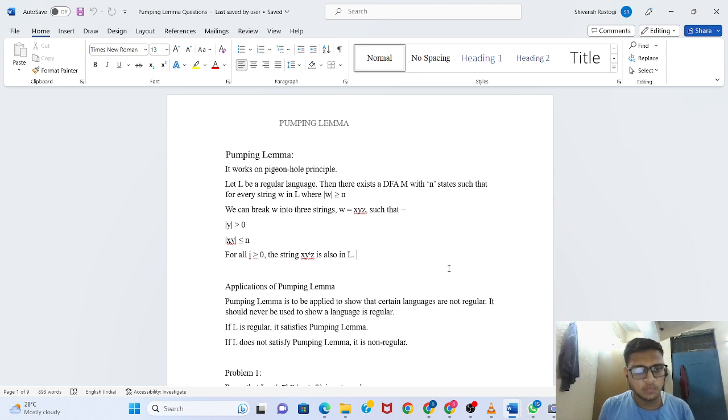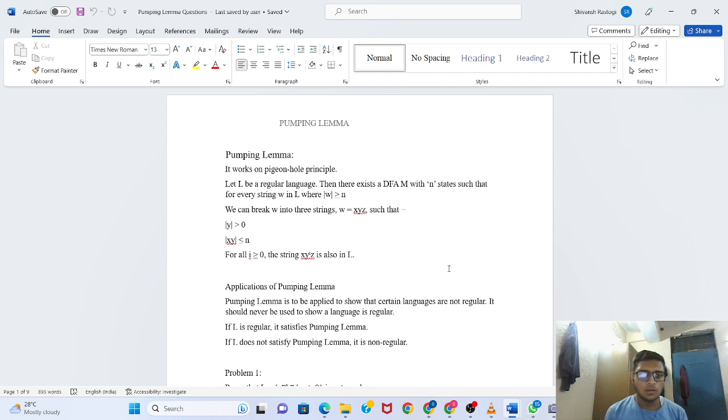So basically what is pumping lemma? Pumping lemma depends upon the pigeonhole principle. So what is the pigeonhole principle? It states that if there are m number of holes and n number of pigeons such that the number of pigeons are greater than the number of holes, then there exists at least one hole which contains more than one pigeon.